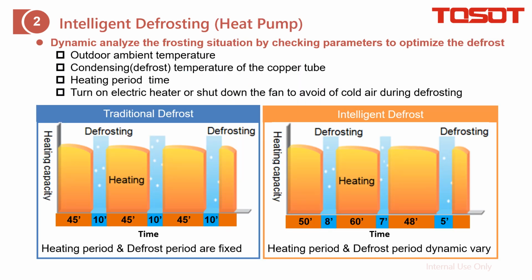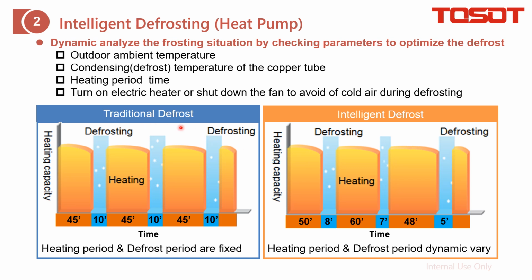Intelligent defrosting. For this, the system dynamically analyzes the frosting situation and checks parameters like the previous heating period and the temperature to ensure the best defrost timing. You can see it from this comparison.